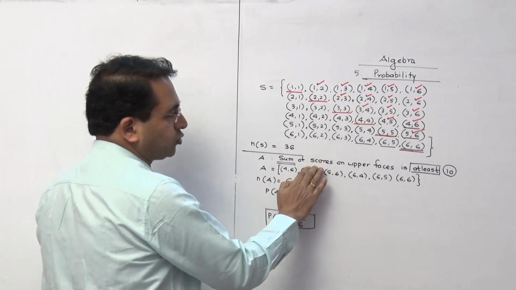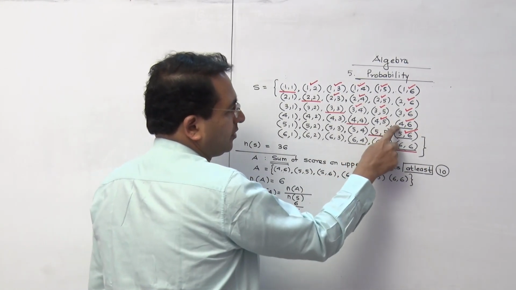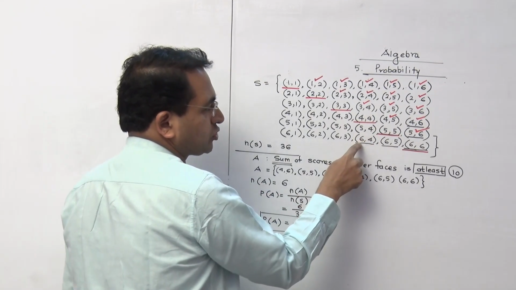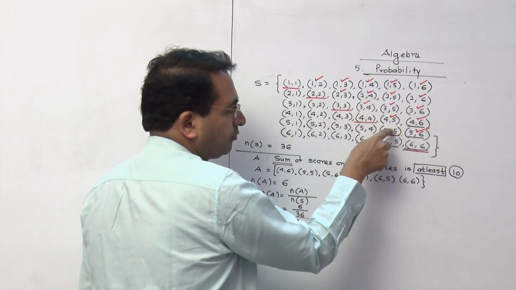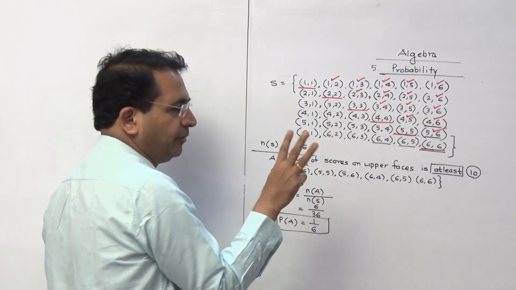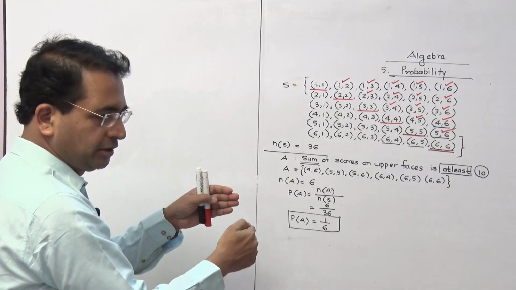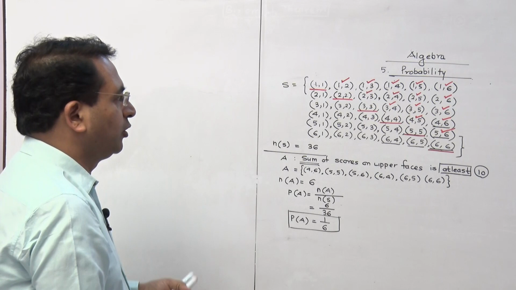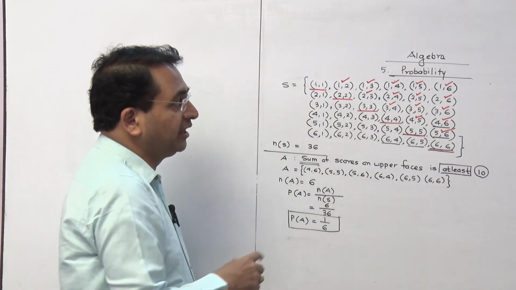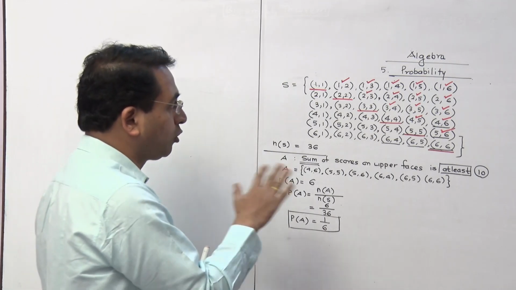Sum of the scores on the upper faces is 10 means you will take 4, 6, then 5, 5 and 6, 4. So only these observations will come. So there will not be 6, there will be only 3 observations, and the probability will be 3 upon 36. That's why it is going to be 1 upon 12. Remember, all this is what is expected in the exam, and you are not supposed to make any compromise on writing this.